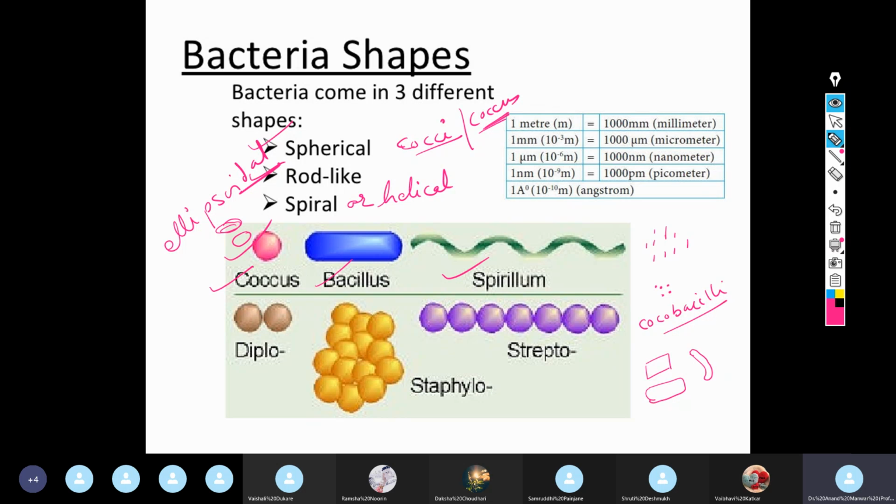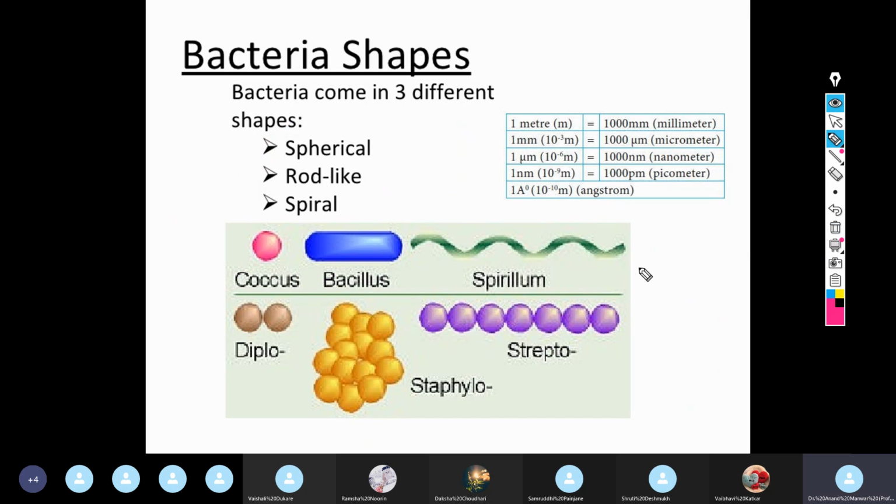You can see when two cocci are in a pair, this is called diplococcus. When they are in a bunch like grapes, that is called a cluster. And if the cocci are arranged one by one in a chain, it is called cocci in chain. Right? The examples are Streptococcus and Staphylococcus. So these are the prominent shapes of bacteria. Right?